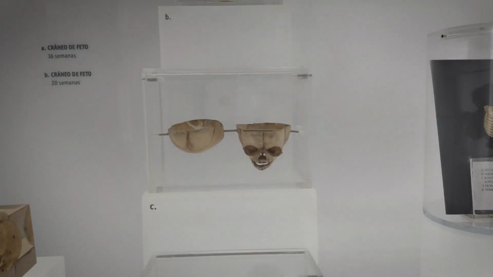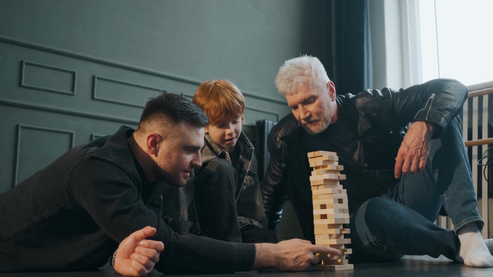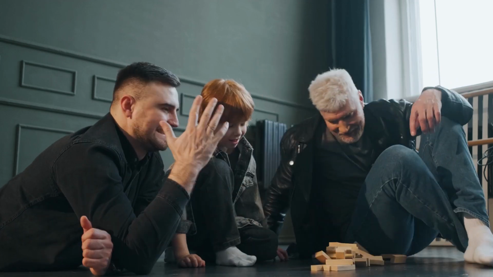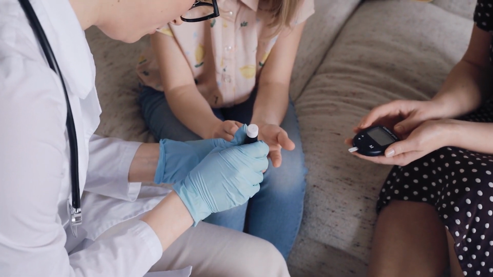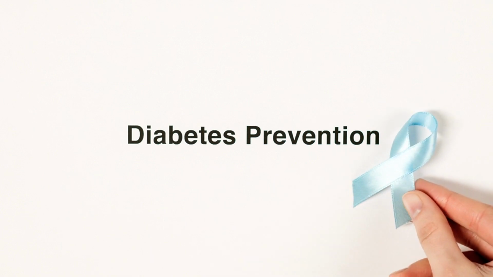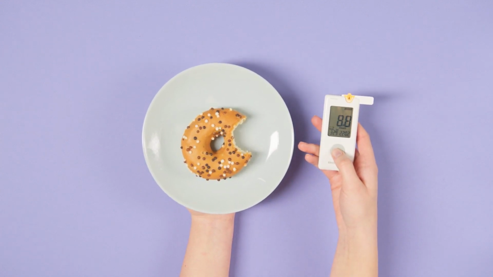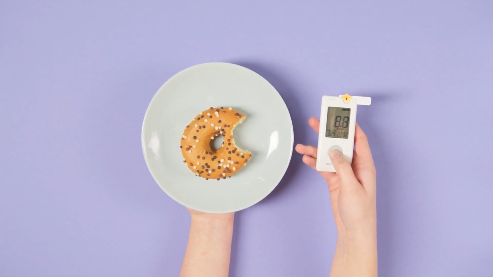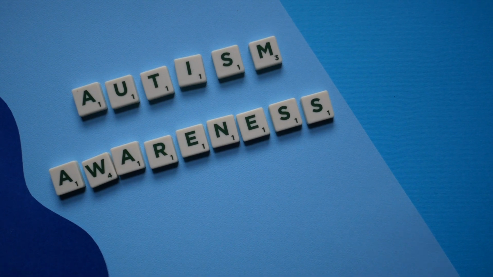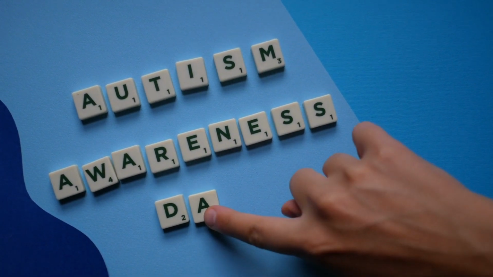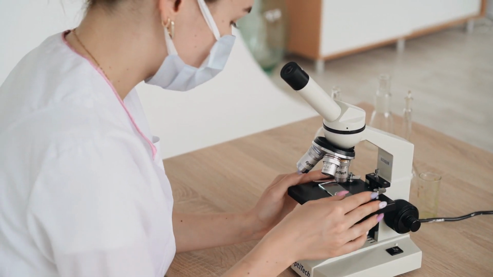In conclusion, inherited disorders like cystic fibrosis and polydactyly are caused by specific alleles that are passed from parents to their offspring. Cystic fibrosis is caused by a recessive allele, requiring two copies for the disorder to manifest, while polydactyly is caused by a dominant allele, which only requires one copy to cause the condition. The development of embryo screening techniques has provided a means to detect these disorders before birth, offering hope to families at risk, while also presenting ethical challenges that society must consider.